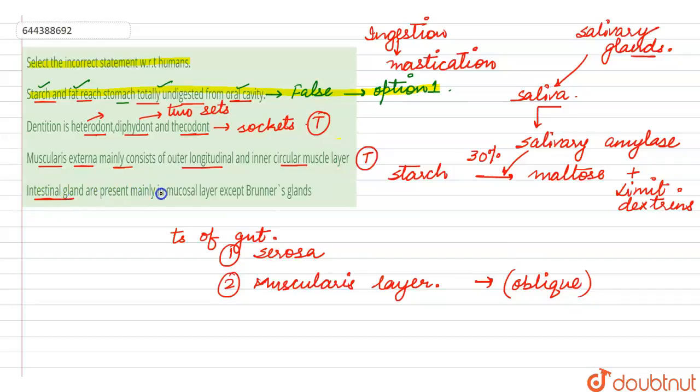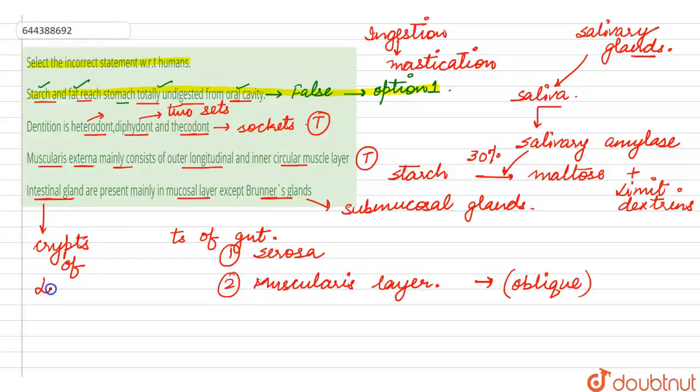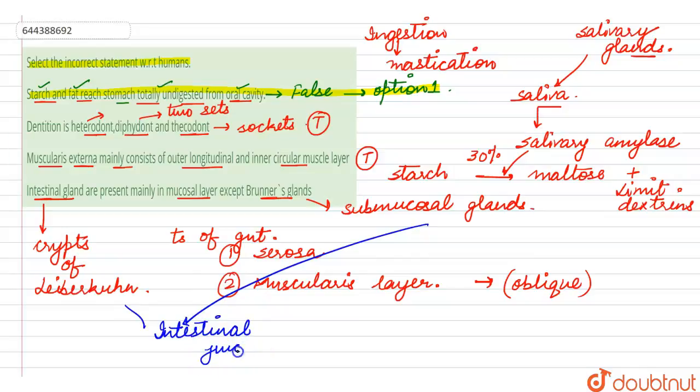The fourth one says that the intestinal glands are present mostly in the mucosal layer except the Brunner's gland. Now Brunner's glands are the only glands which are submucosal in nature, whereas the intestinal glands, the crypts of Lieberkühn, are present in the mucosa. The Brunner's glands are present in the submucosal layer, and these two glands together secrete the intestinal juice, which acts on the partially digested food which enters into the duodenum, right? So this is also a true statement.